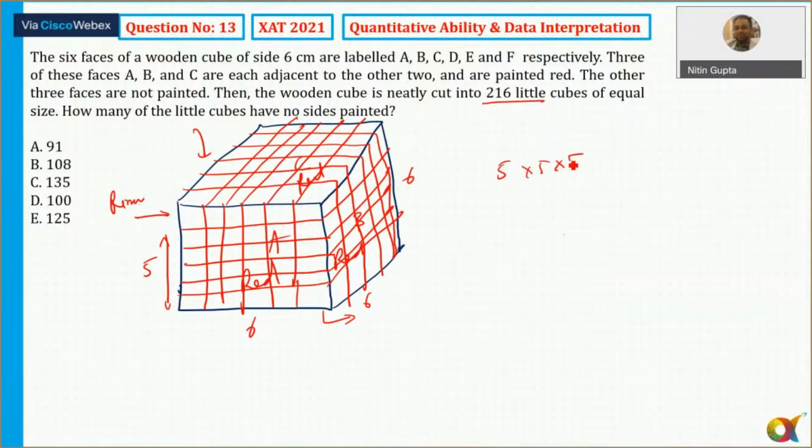None of them are painted at all. So we are left out with the cube of dimension 5. So the answer is nothing but 125. So which is option number? So easy question and doable.